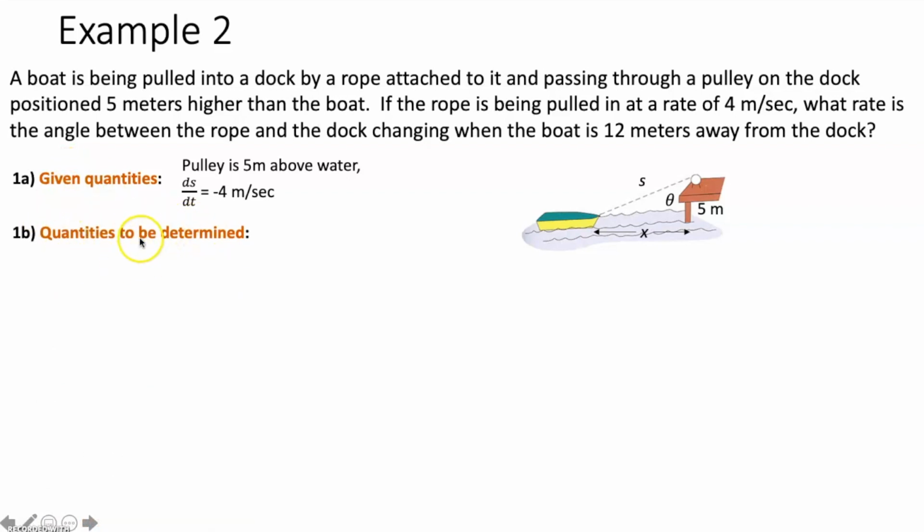What are we trying to find? Well, it says, at what rate is the angle between the rope and the dock changing when the boat is 12 meters away from the dock? So we're trying to find the rate at which this angle is changing. So d theta dt, when the boat is 12 meters away from the dock. So when x is equal to 12.